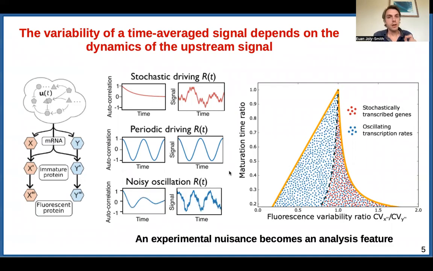There's always going to be a little bit of noise. So we define an oscillation as a signal with an autocorrelation that becomes negative at least once, so as to include these noisy oscillations into our definition of an oscillation. And these systems can also lie anywhere. So the idea here, if you measure this ratio of CVs from steady-state snapshots, and your point was to the left of this dashed black line, then you'd have to conclude that your system is driven by an oscillation, and that's without any time series data, thus turning an experimental nuisance into an analysis feature.